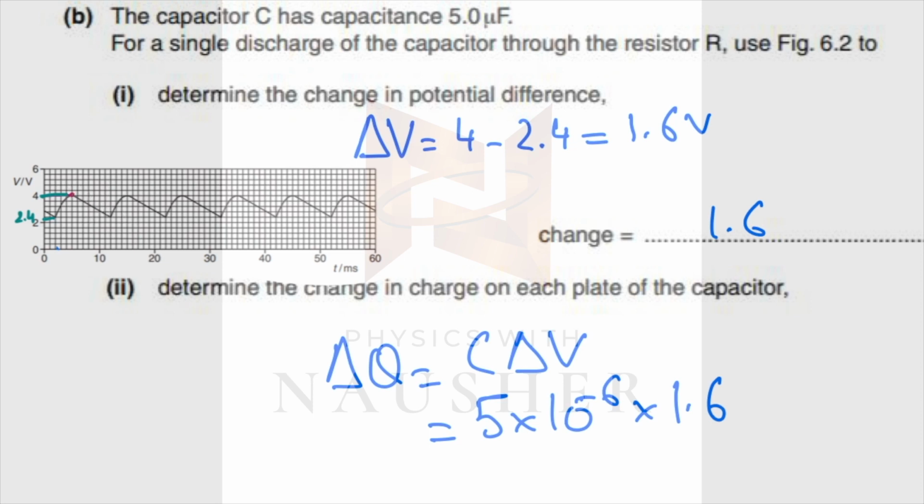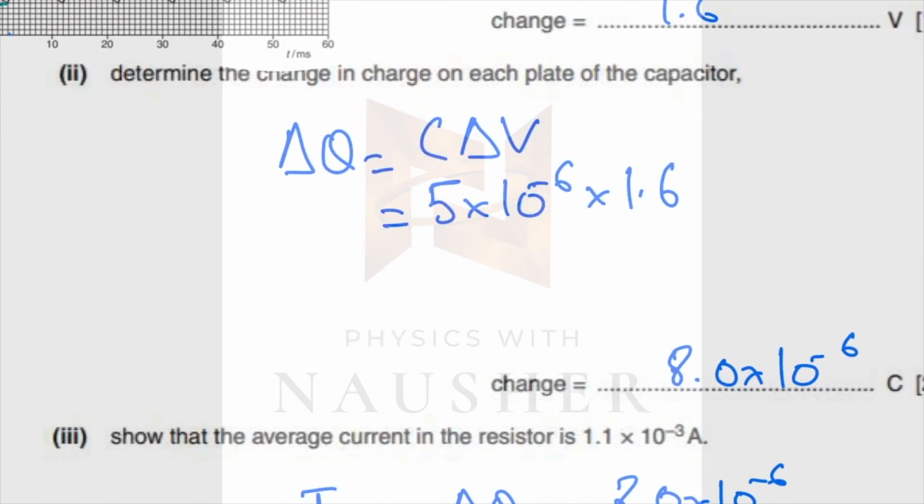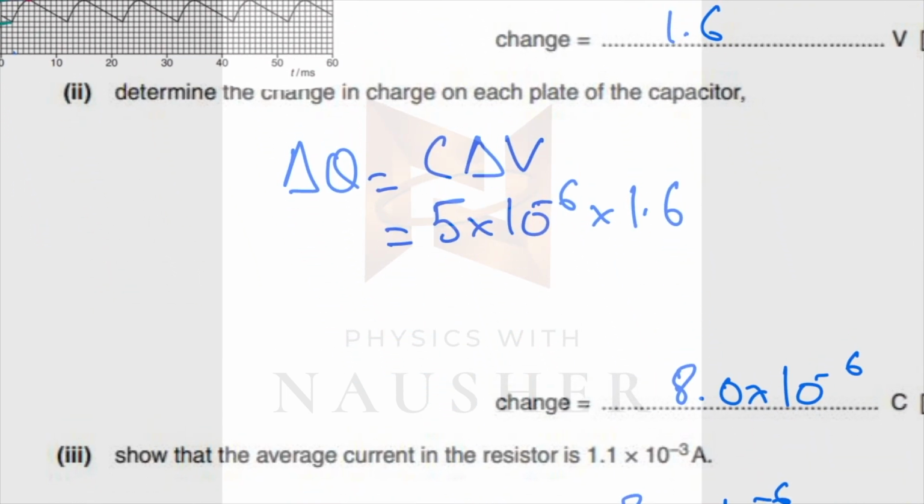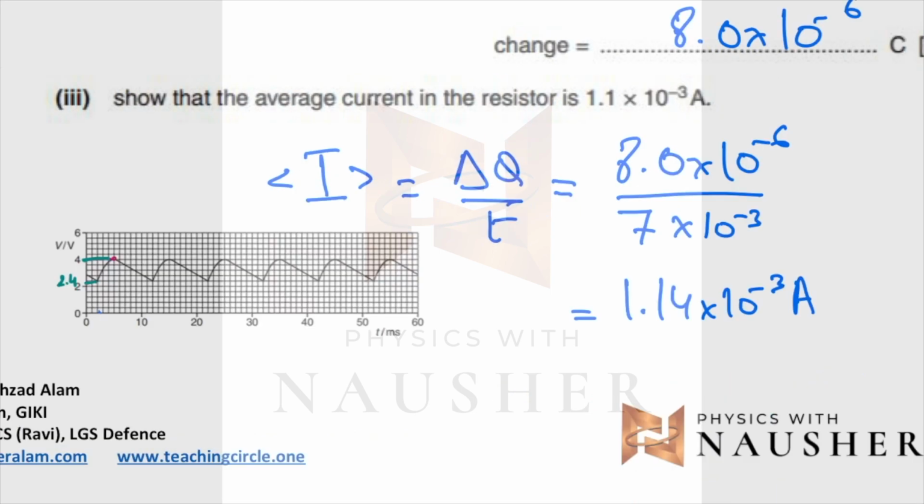ये discharge होता है, this is charge, then this is discharge. Determine the change in the charge on each plate of the capacitor. So Q is equal to CV, delta Q is equal to C delta V. अब जब वो डिस्चार्ज करता है तो कितना वोल्टेज में चेंज आता है? 1.6. कैपेसिटेंस कितनी है? 5 माइक्रो. So micro is 10 raised to power minus 6. So when you do 5 into 10 to the minus 6 into 1.6, you get 8 into 10 to the minus 6. Now calculate the average current in the resistor.